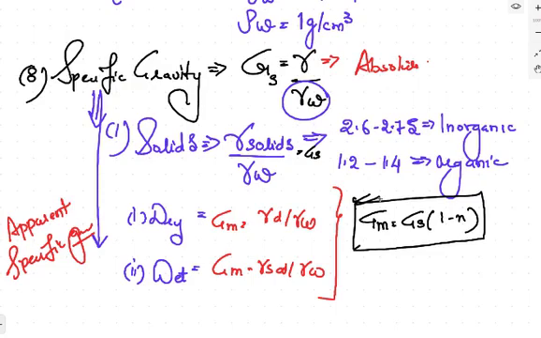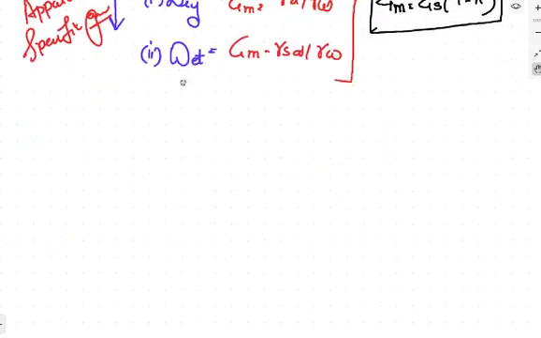Gs is the absolute or specific gravity for soil solids. Now there are certain interrelationships between these index properties. So let's study those interrelationships also.